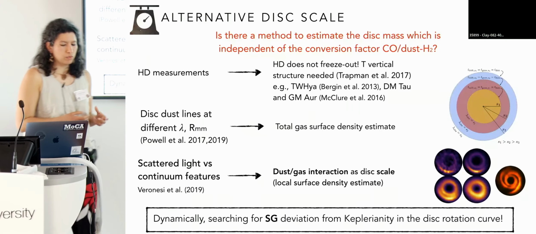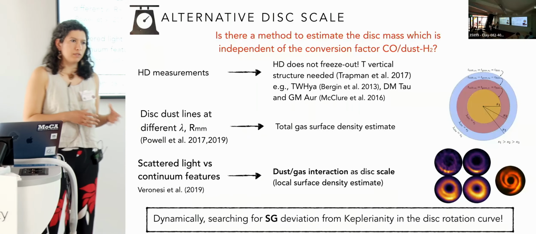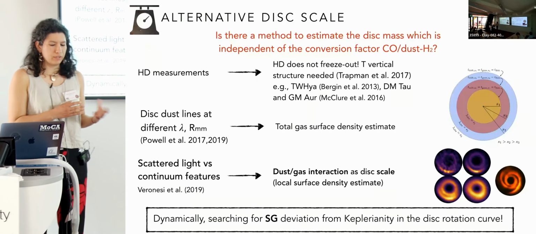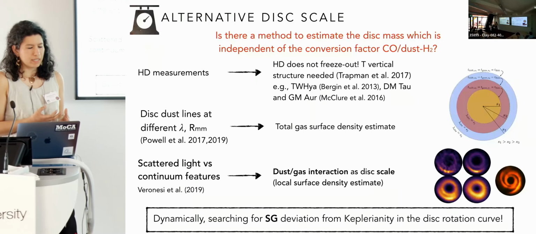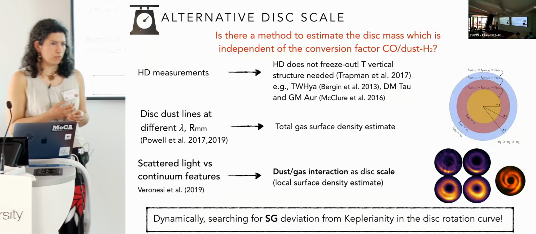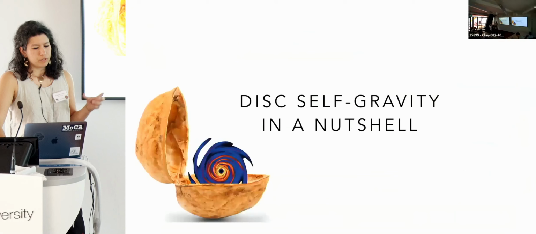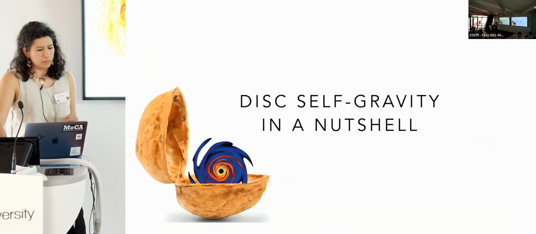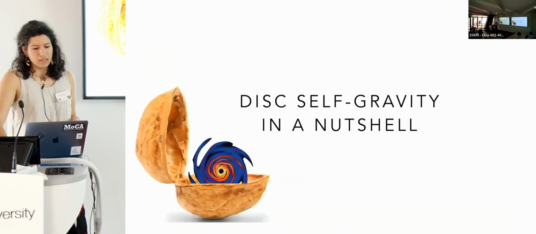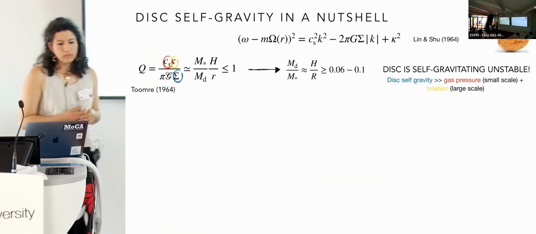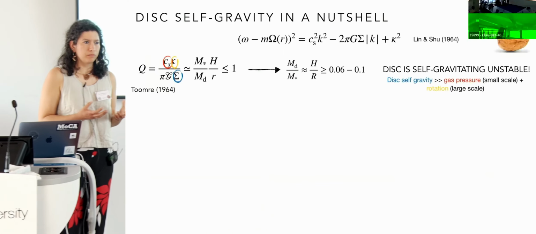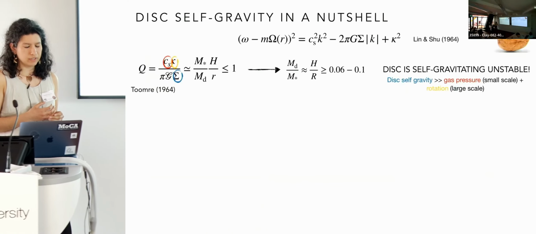But there is another way, one that has not been used in our community but in other communities, which is to dynamically search for self-gravity deviations from the Keplerian rotation curve of the disk. But before going to that point, I would like to say a bit more first. Sal already described a little bit why self-gravity is important, and when disks are self-gravitating unstable.